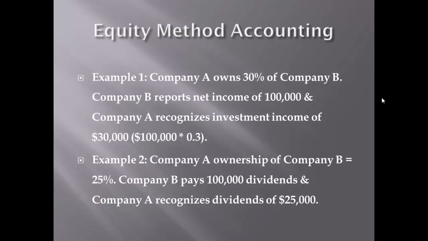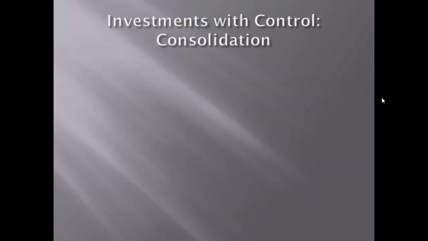The investor and investee companies must be consolidated for financial reporting purposes. Consolidated financial statements portray the financial position, operating results, and cash flows of affiliated companies as a single economic unit, so that the scope of the entire company is more realistically conveyed.